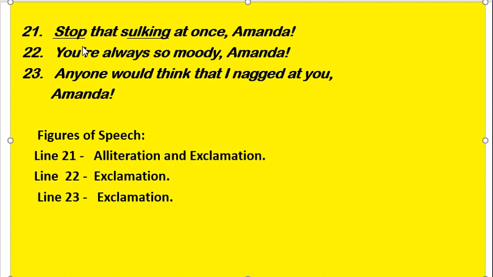In line 21, we can see that alliteration has been used. The sound s is repeated in the words stop and sulking. And here we can see it is exclamation. In this line also, it is exclamation. In this line, again, we can call it exclamation.